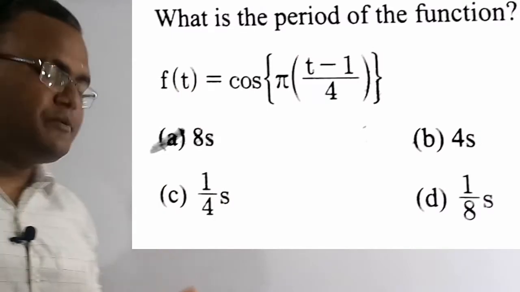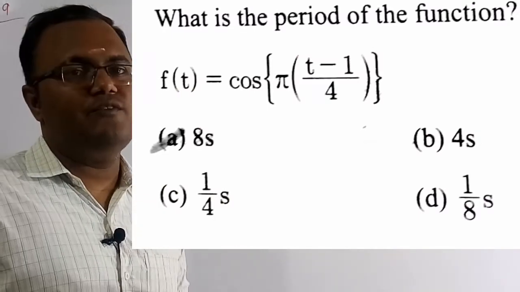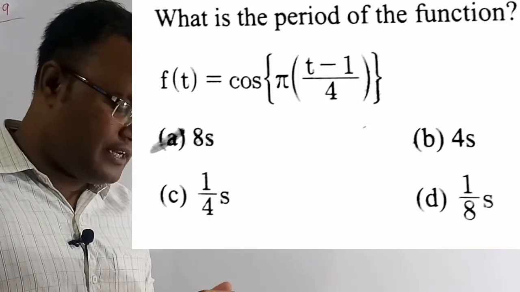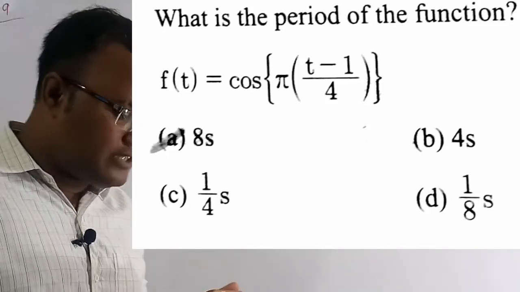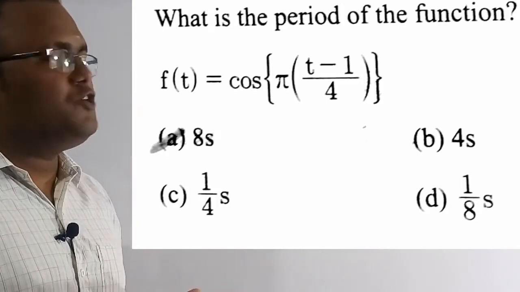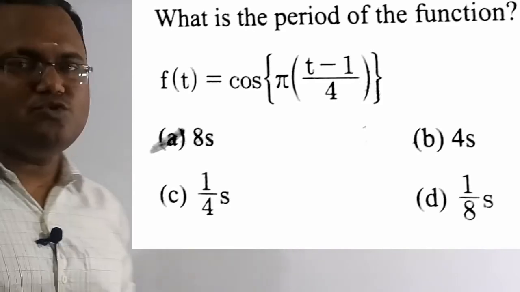Now we are going to solve the 9th question. See the question here. What is the period of the function? They have given a function f of t. For this function we need to find the time period. Out of the 4 options, option A, 8 seconds, is the correct solution of this question, and this question was given in the UPSC Civil Service Examination in 2007. So let's solve this numerical.